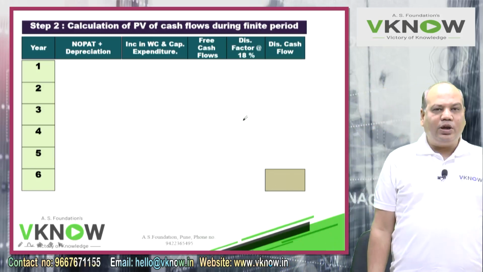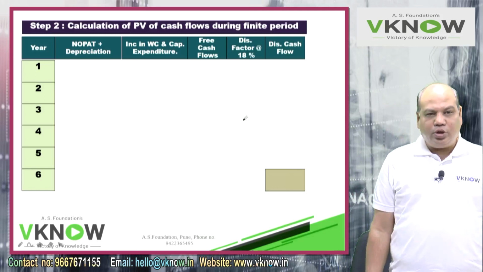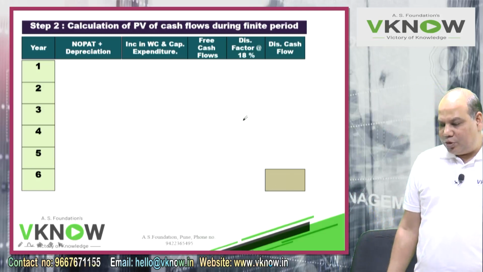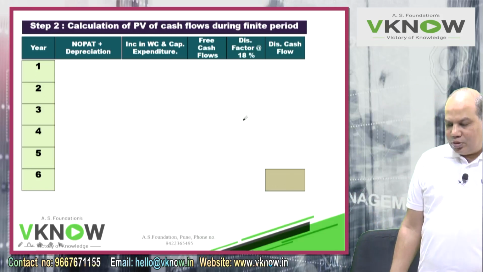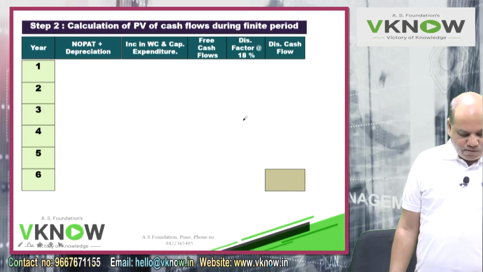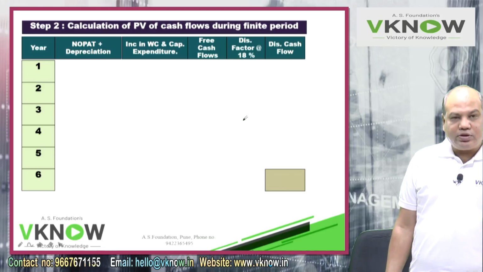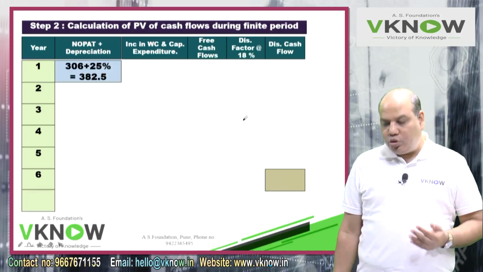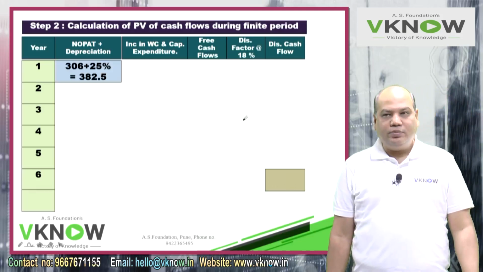Keeping a gap of one line, write down year 1, 2, 3, 4, 5, 6. Keep one line gap between two numbers. Start. What was the NOPAT plus depreciation subtotal of the last year? 306 lakhs. First 4 years it will grow at the rate of 25%.